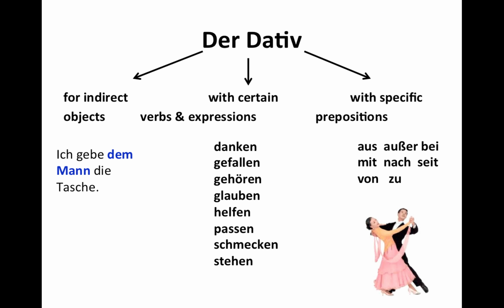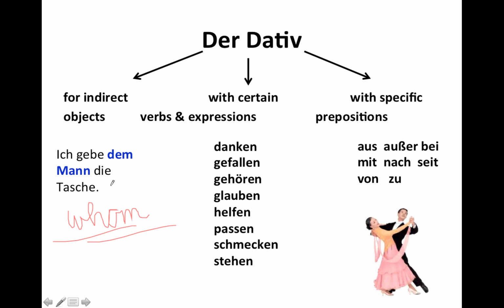Also, noch einmal. One more time. Der Dativ wird benutzt für das indirekte Objekt. Indirect objects. Ich gebe dem Mann die Tasche. You couldn't just say, ich gebe die Tasche, I give the bag. You kind of want to know whom you are giving it to, right? So the question we're asking ourselves for the dative now is not who or what, but whom.